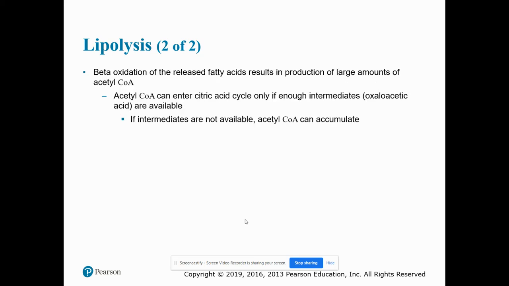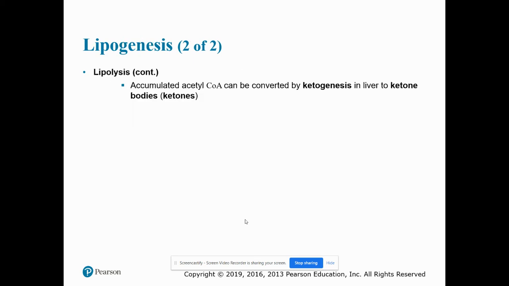So we talked about beta oxidation on one of the previous slides, and when beta oxidation is occurring, it's going to result in the production of large amounts of acetyl-CoA. Now, that acetyl-CoA can enter the citric acid cycle, but only if there are enough intermediates available. If the intermediates are not available, then acetyl-CoA can accumulate. Accumulated acetyl-CoA can be converted by ketogenesis in the liver to ketone bodies.